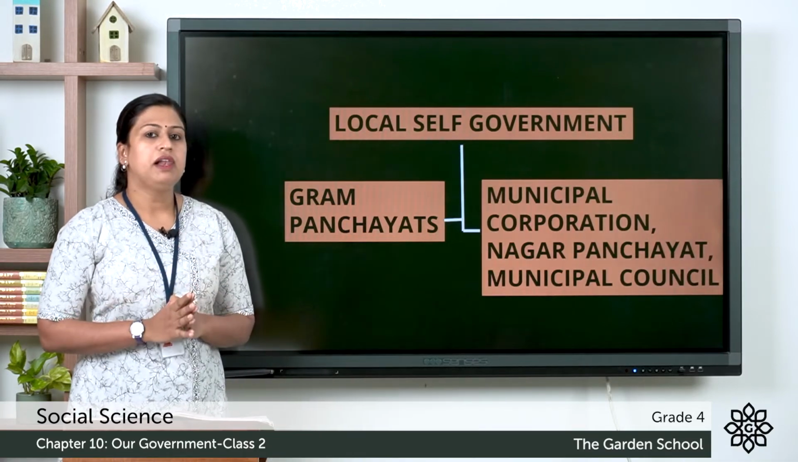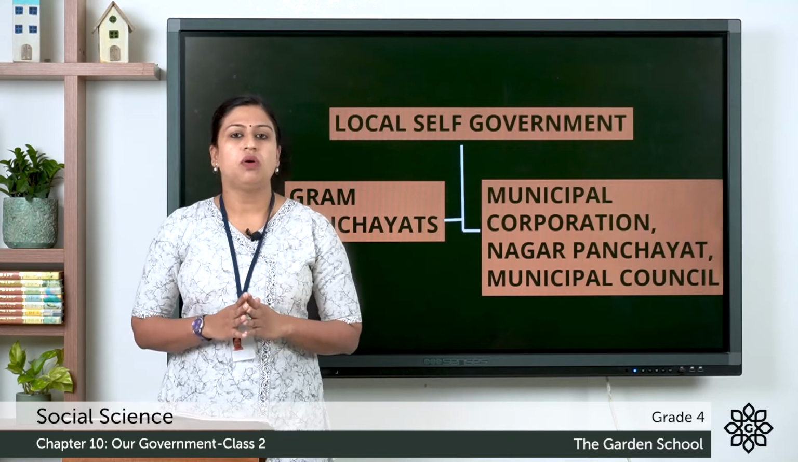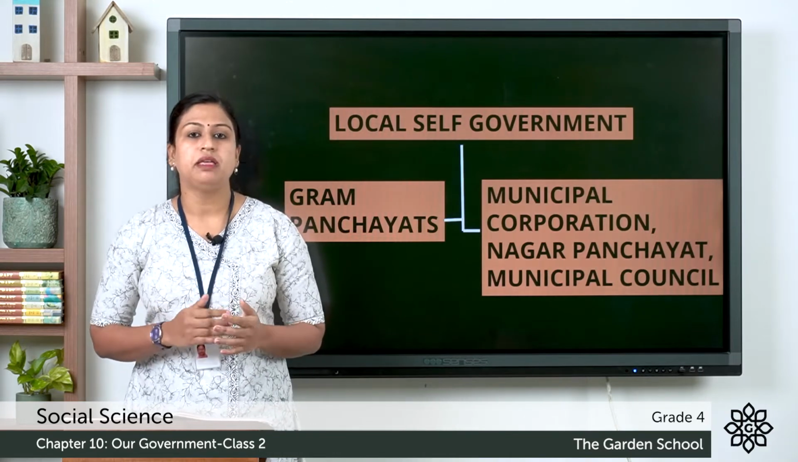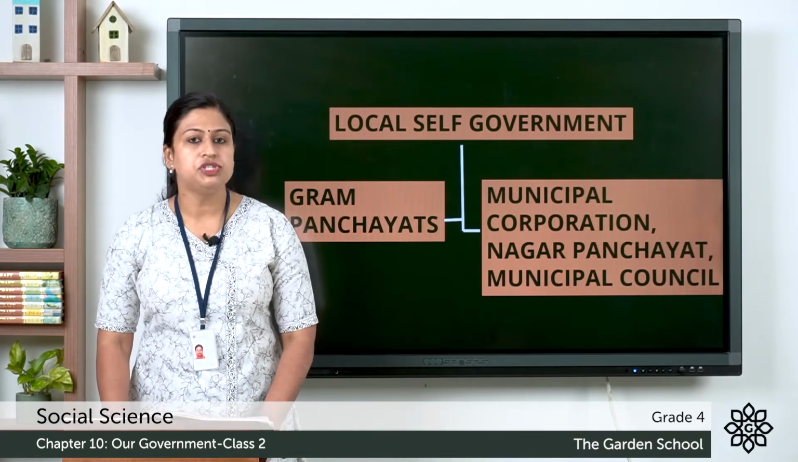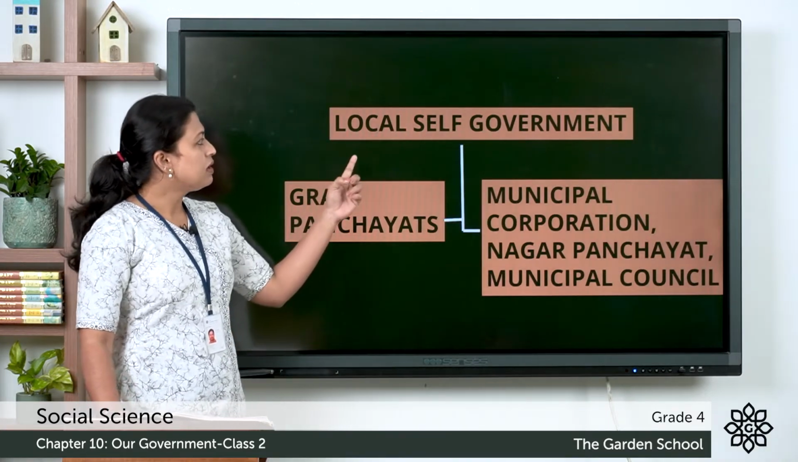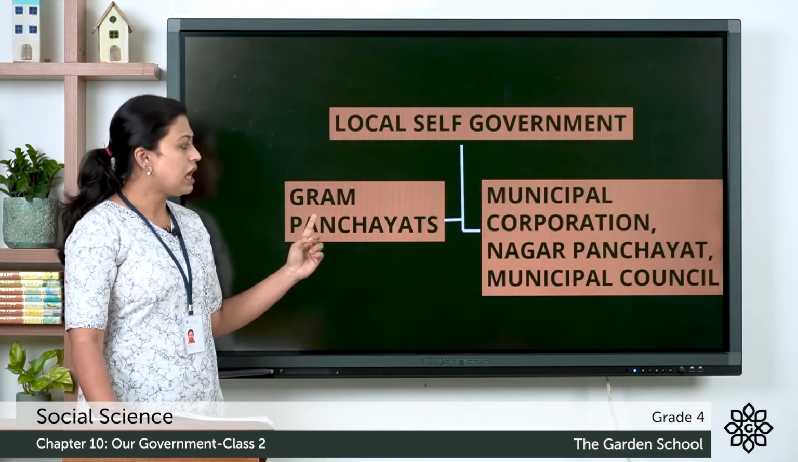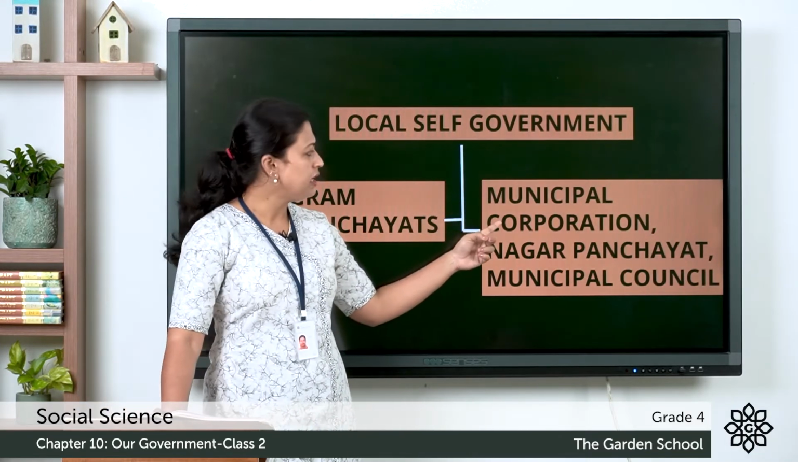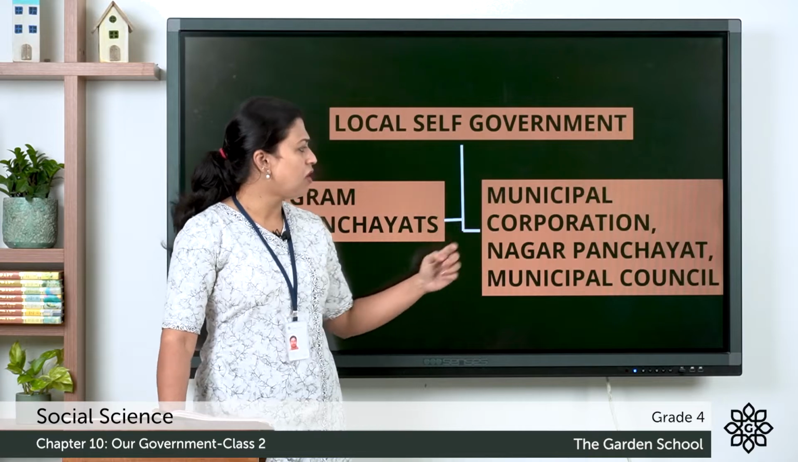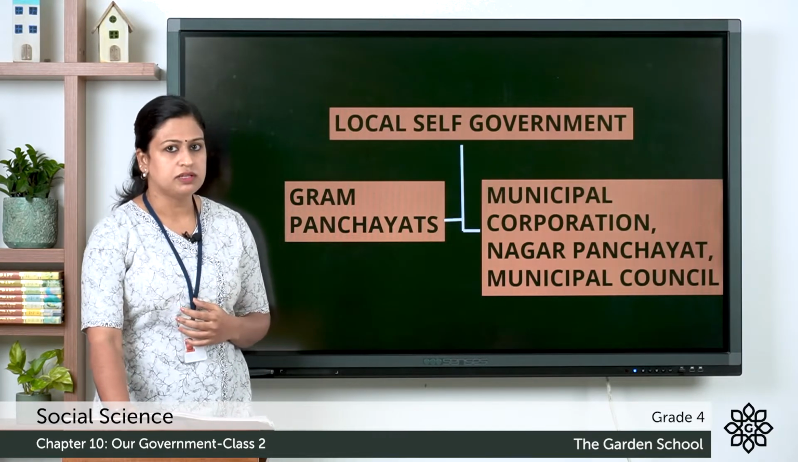Now, next level of government is the local self-government. These local self-governments are formed by the people living in village, town or city. So, here you can see local self-government, and under this government comes the Gram Panchayat. On the other side, you can see municipal corporation, Nagar Panchayat and municipal council.